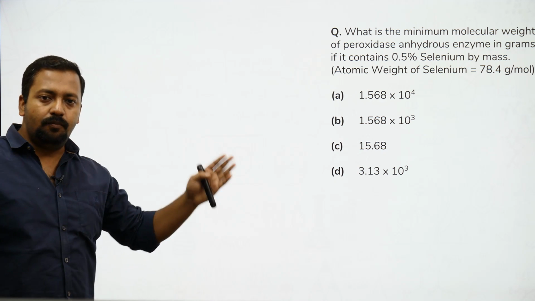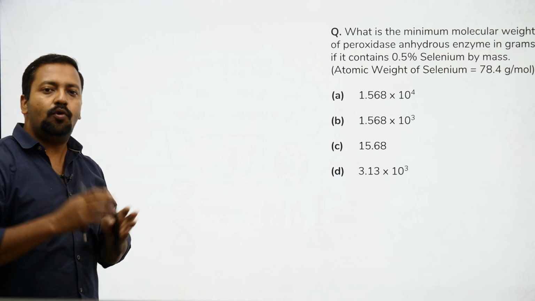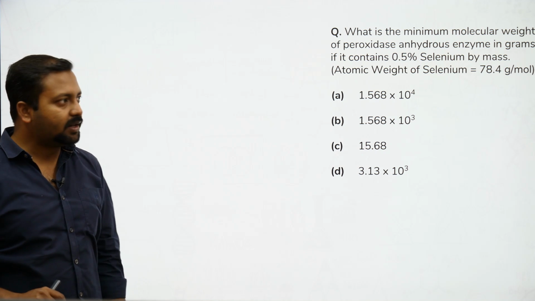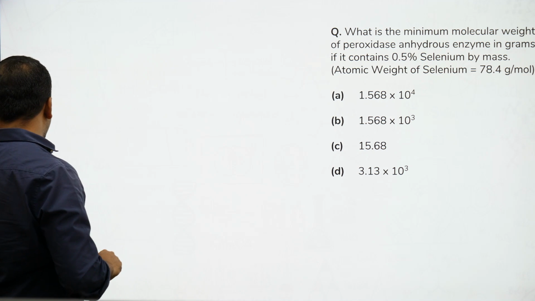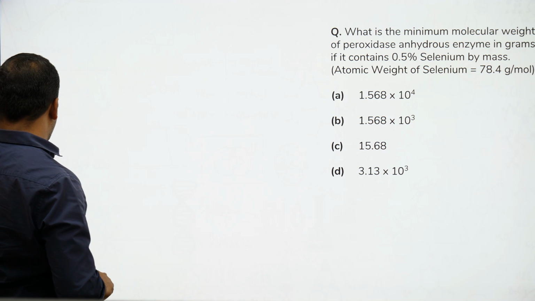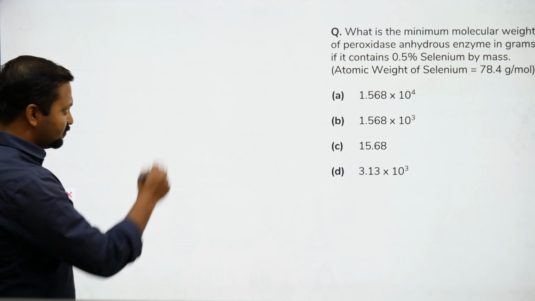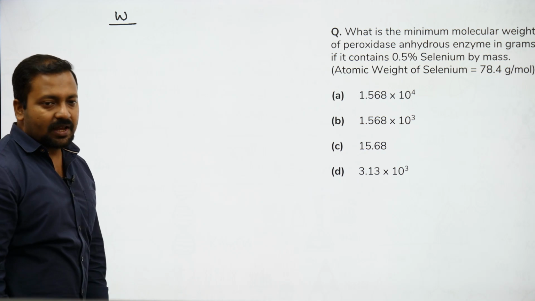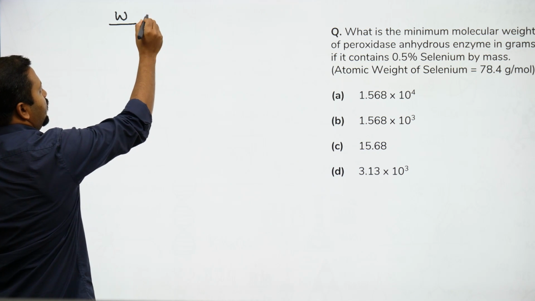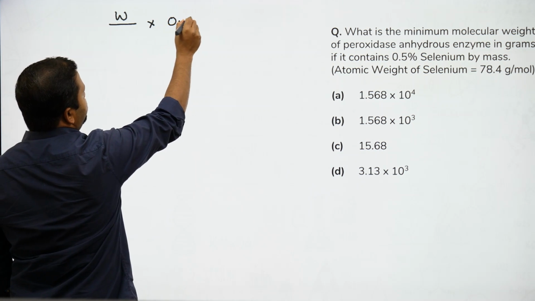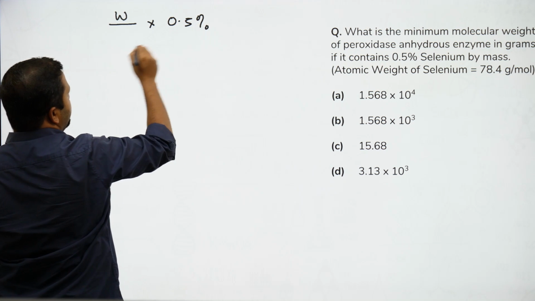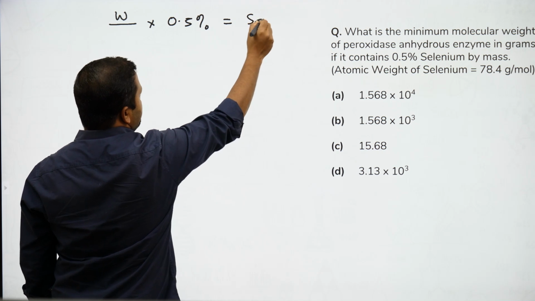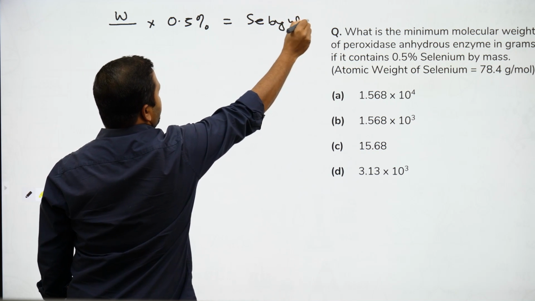So 1 mole of molecules will have 1 mole of atoms, and what is the weight of 1 mole of atoms? Atomic weight. So it's pretty easy. Let's say this is an unknown substance, and its weight is W. 0.5% of this is given as selenium by weight.